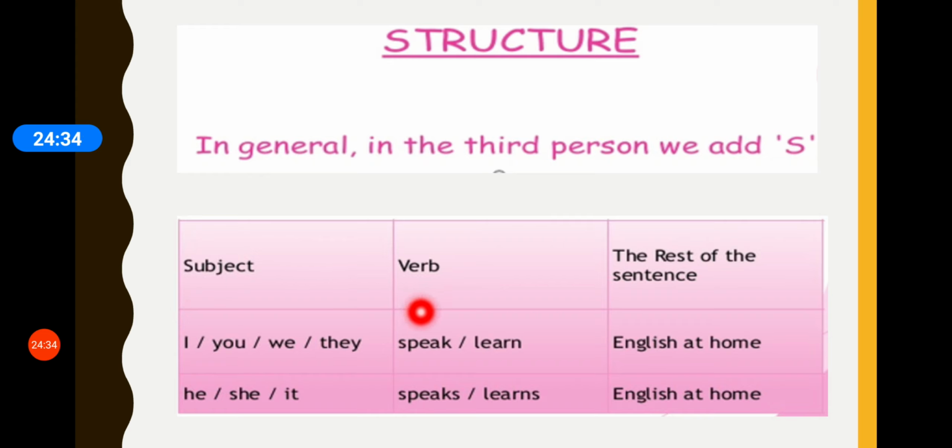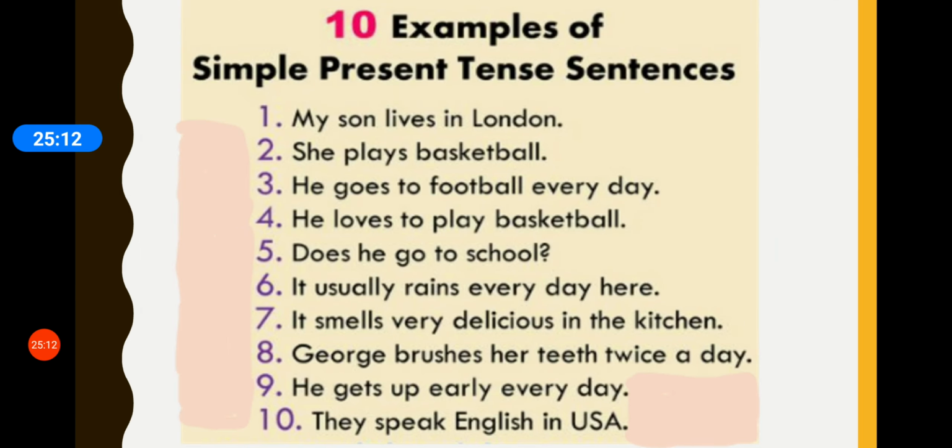Like I speak English at home. You speak English at home. We learn English at home. We can use any of the verbs. They learn English at home. But when we have third person singular, we would say he speaks English at home. She speaks English at home. It learns English at home. Right, children?